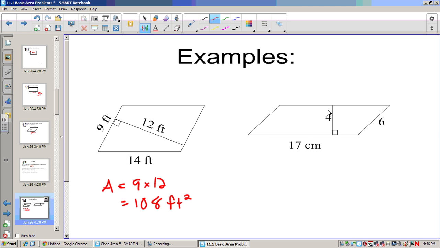In this situation, the height is 4, and that's perpendicular with 17. So 17 times 4 is going to be our answer. 17 times 4 is 68 centimeters squared.